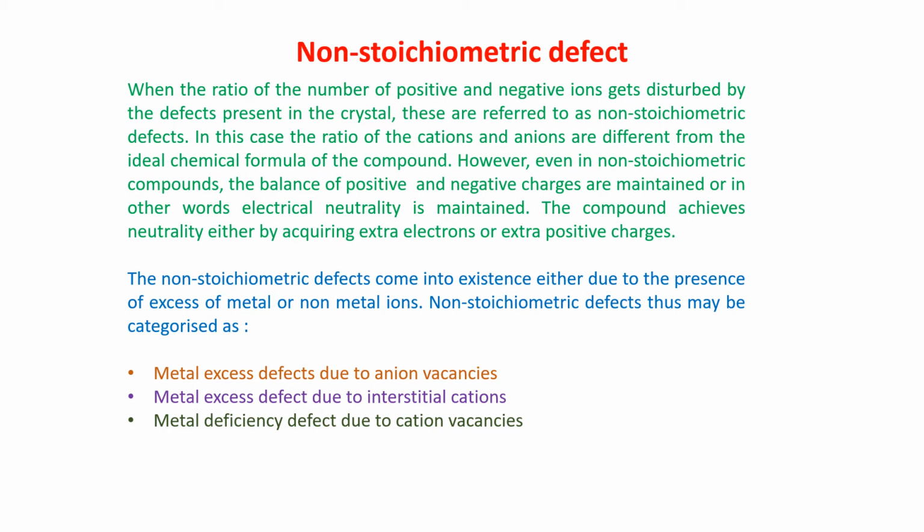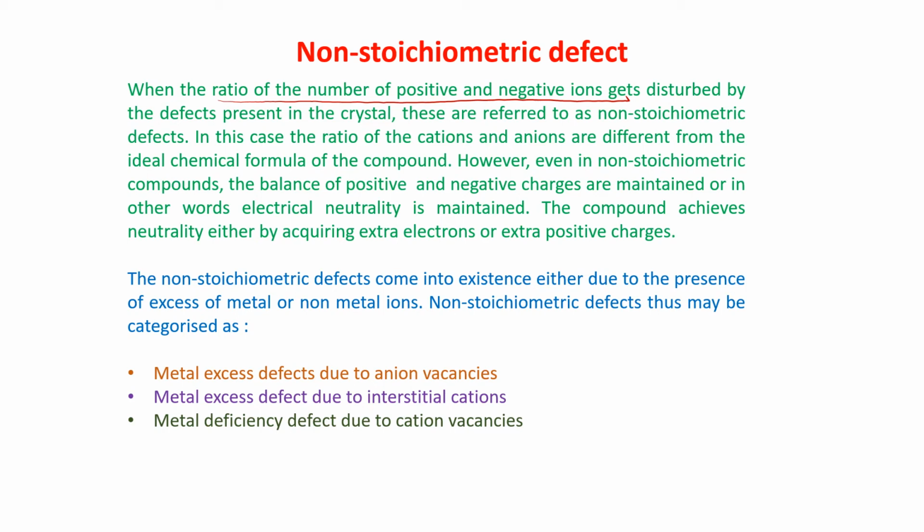When the ratio of the number of positive and negative ions gets disturbed by the defect present in the crystal, the ratio of the positive and the negative ions will not remain the same. It is getting disturbed, and then that defect is referred to as non-stoichiometric defect.